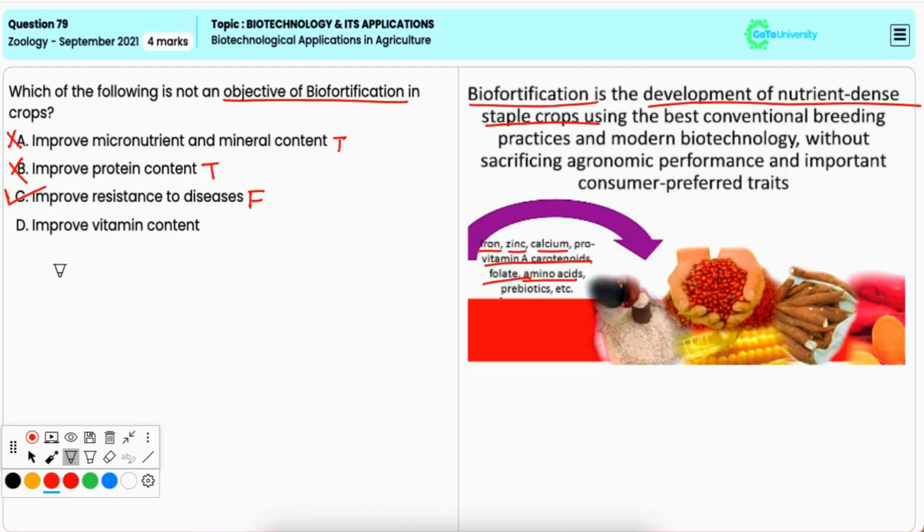Option D, improve vitamin content. It is also an important goal of biofortification, that is to increase the content of vitamin A, vitamin C, etc., so that we can reduce the vitamin deficiencies in such populations. Hence, it is an incorrect answer.